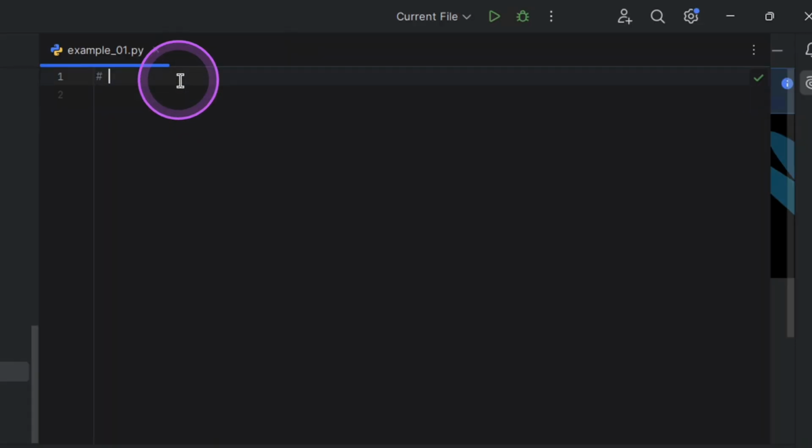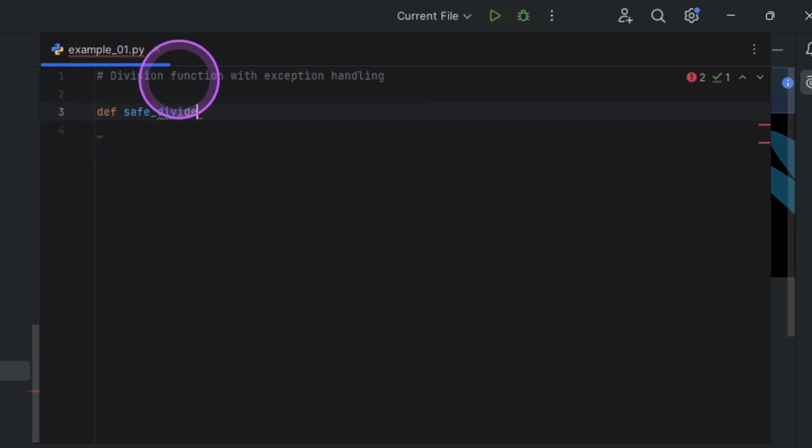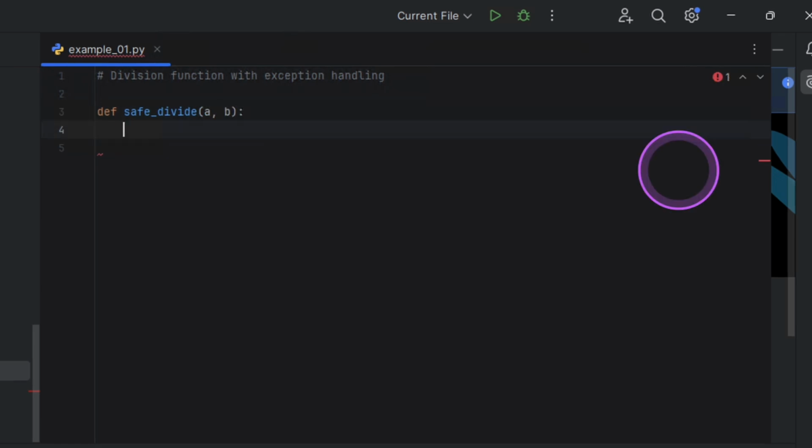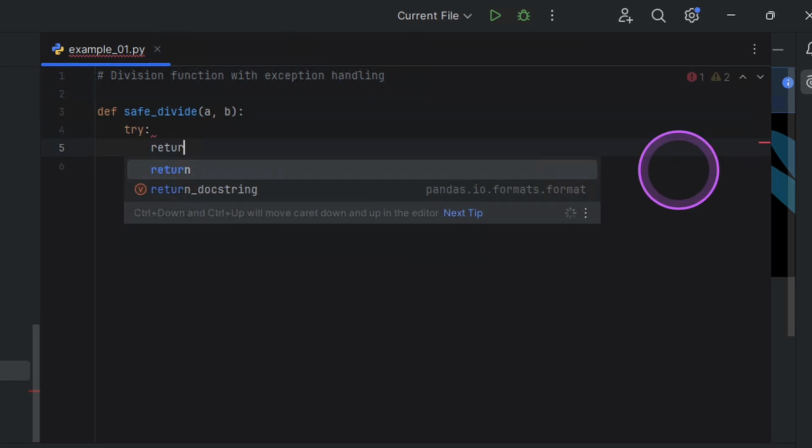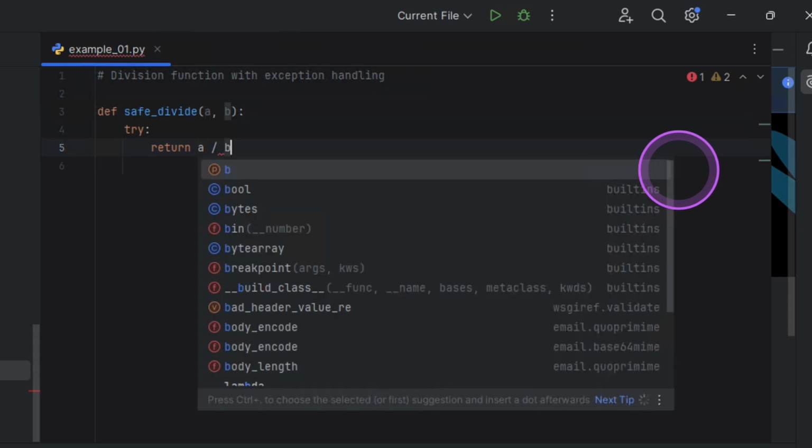And here I'm just going to write what we're going to do: division function with exception handling. It's just a division, just like the example that we had in our slide. I'll define a function to manage division, and I call this safe_divide. It's going to take in two parameters, a and b, and I come here to say try, return a divided by b.